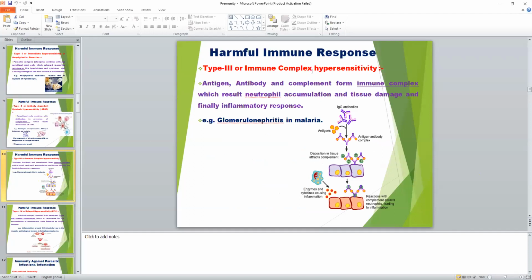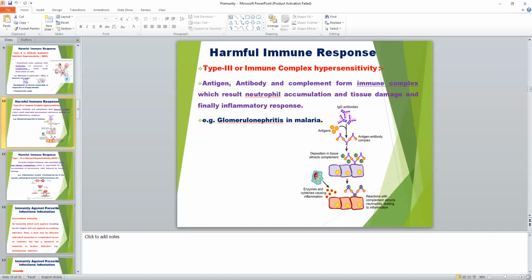Another is type 3, immune complex hypersensitivity, meaning antigen, antibody, and complement, or antigen-antibody complex, which results in neutrophil accumulation, tissue damage, and finally inflammatory reactions inside the host. An example is glomerulonephritis in malaria parasite infections.